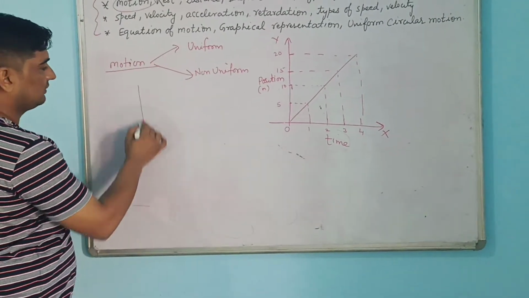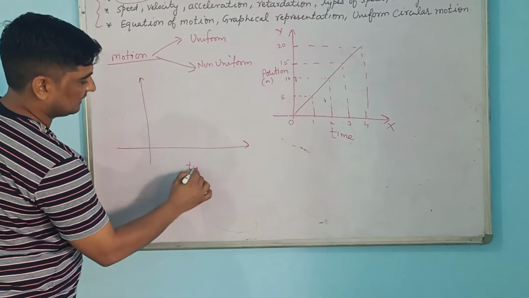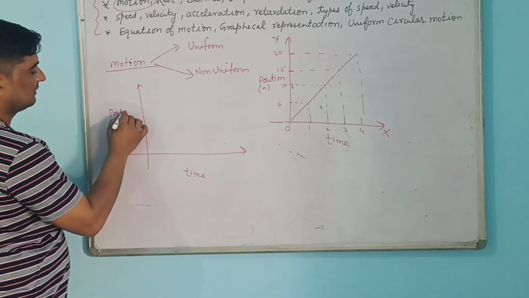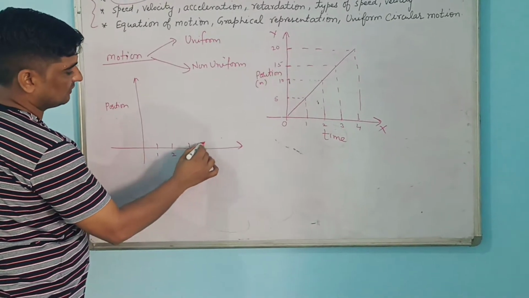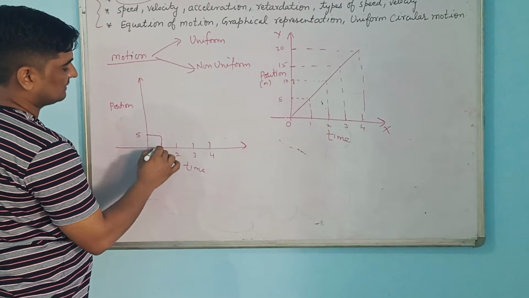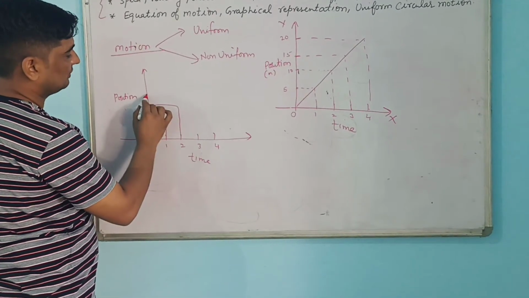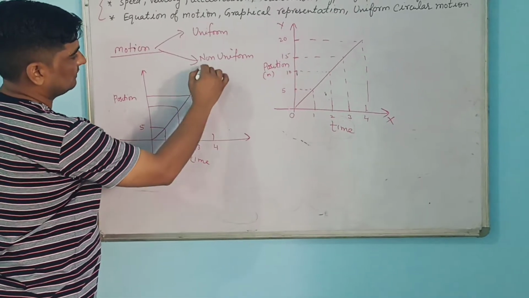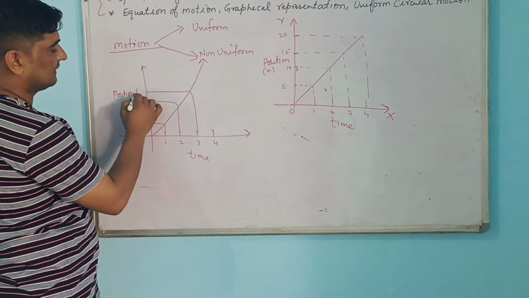But in non-uniform motion, it will not be uniform. See how: suppose I am taking time here, and here the position. Suppose 1 second, 2 seconds, 3 seconds, 4 seconds. In 1 second, suppose it is going 5 meters. But in another second it is going 10, then another 2 only. So it will not be a uniform motion; it will be a non-uniform motion. 5, then it went to 15, then 17.